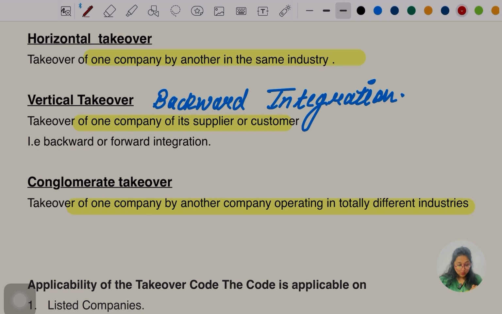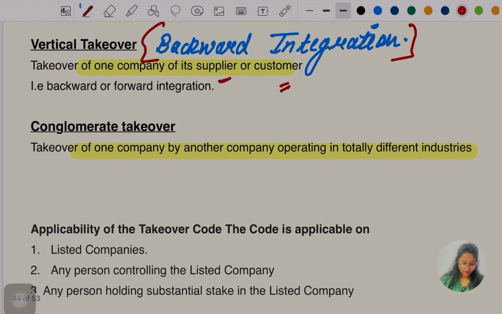Then comes the vertical takeover. This happens through the takeover of one company by its supplier or its customer, which is also known as backward integration or forward integration. This can also be an MCQ question. Vertical takeover is also known as forward integration and backward integration.